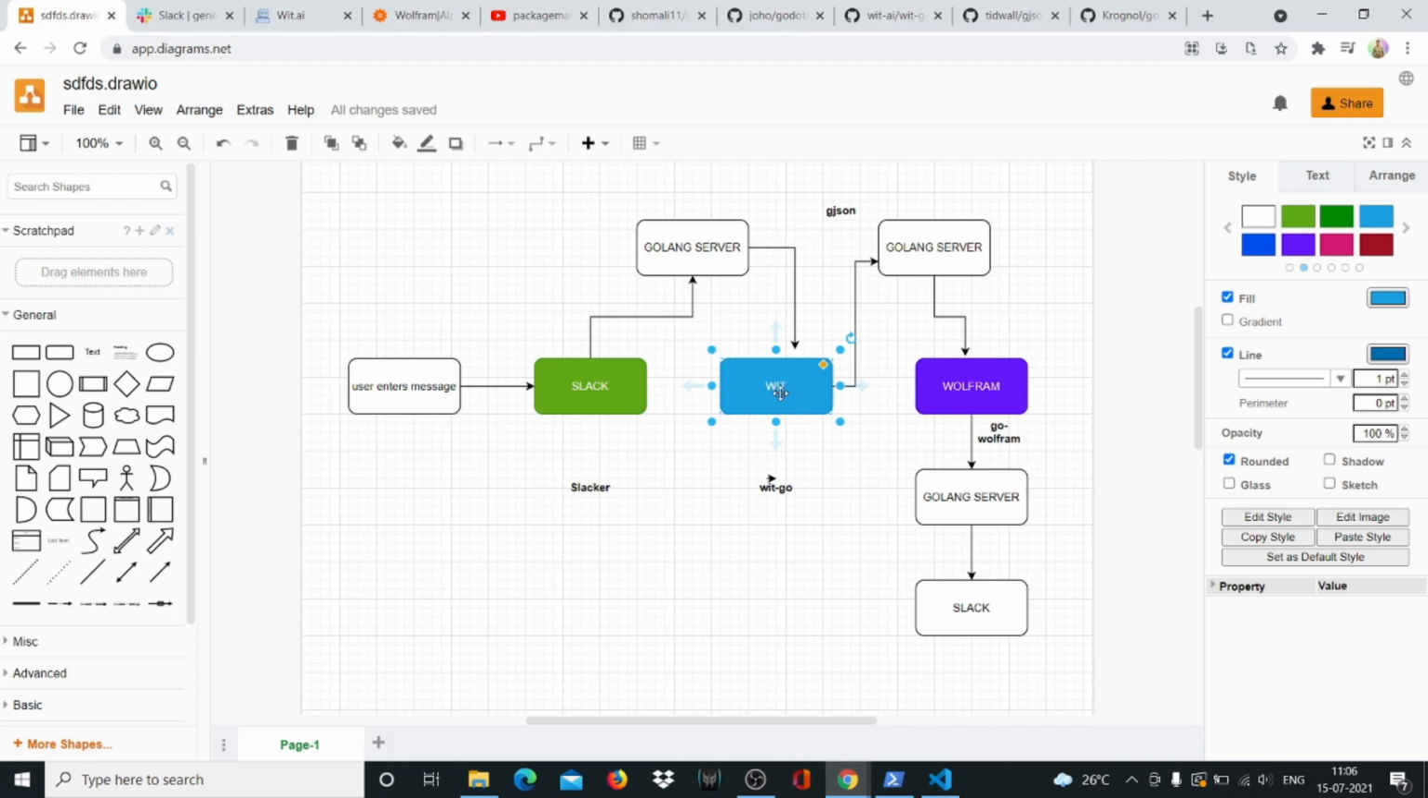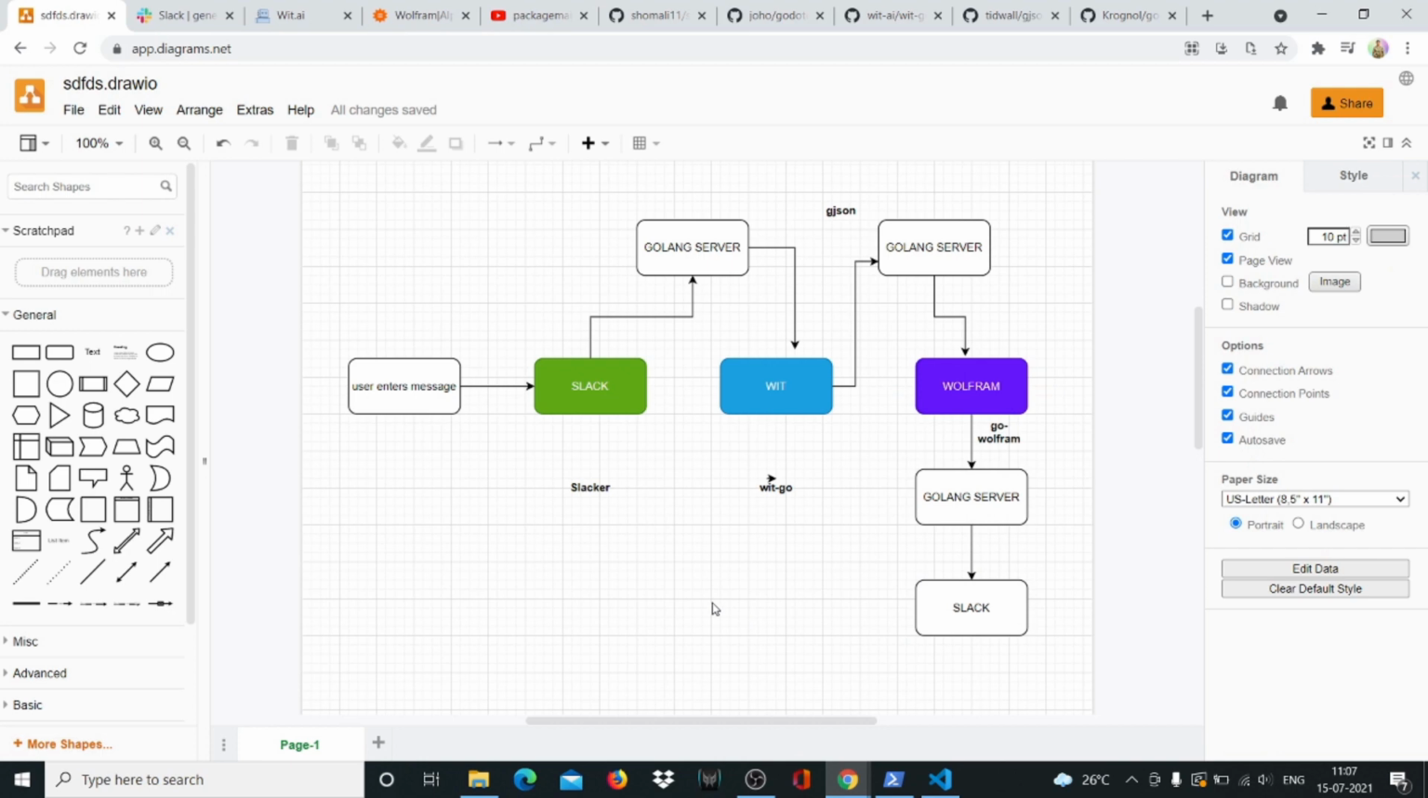And then once Wit has understood the query, you can send it to Wolfram. Wolfram is the computational engine. So Wolfram has the answer of who the actual president of India is. Wit doesn't have that answer. Wolfram has that answer. So Wit can be trained with hundreds of different sentences to understand what your query means, and then it'll send the query to Wolfram, and then we'll get the answer, and then we'll get the answer to Slack. So let me take you through the entire diagram of how we're going to do it.